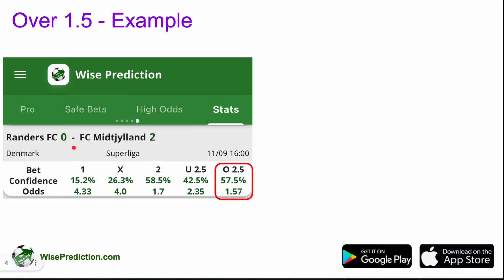What we see here is that the result itself is 0-2. Actually, the away team won the game, right? But in total, we only had 2 goals. The algorithm was expecting more than 2.5 goals, at least 3 or more. But it ended up with the result that there were only 2 goals in total. So this prediction actually failed as well.